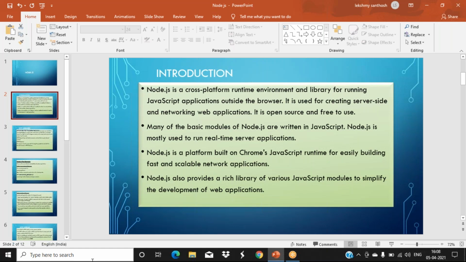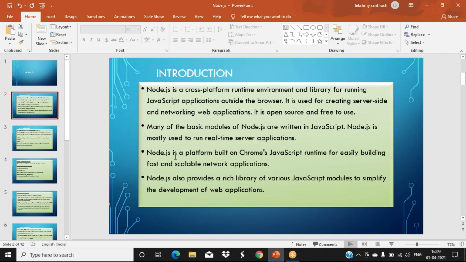It is a cross-platform runtime environment, and it consists of library files for running your JavaScript application outside the browser. So it is used for creating server-side and networking web applications. Node.js is open source and free to use. So many modules are available, nothing but some library files, which are all written in JavaScript. You all know JavaScript syntax, so by remembering that syntax, you can easily work with Node.js. That is mainly used for real-time server applications.